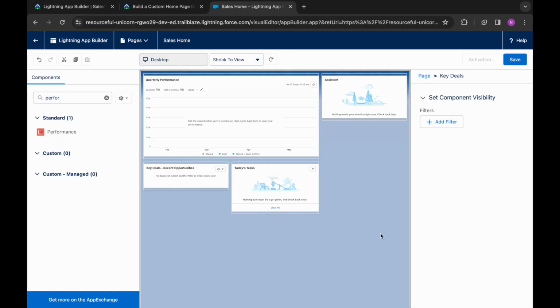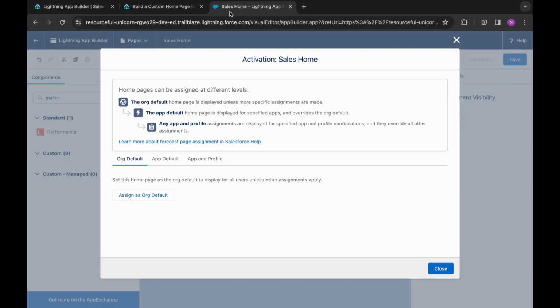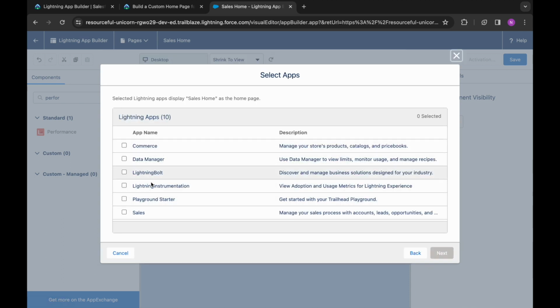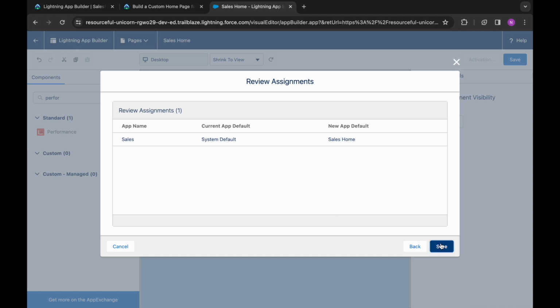And we need to activate this page. We will save it first and activate it. We need to assign it to sales app and then custom sales profile. Assign to apps, sales, next, save.